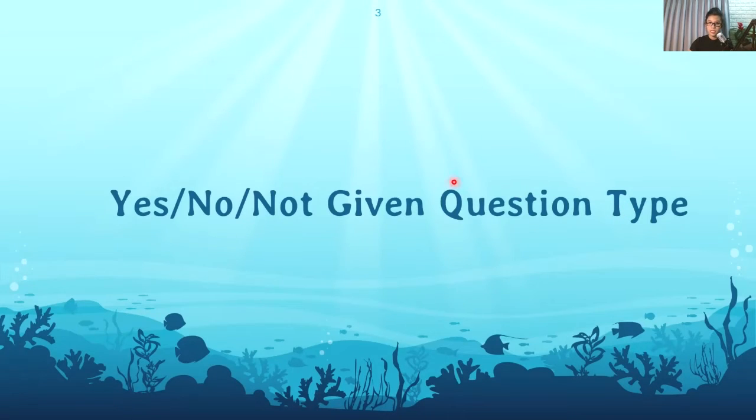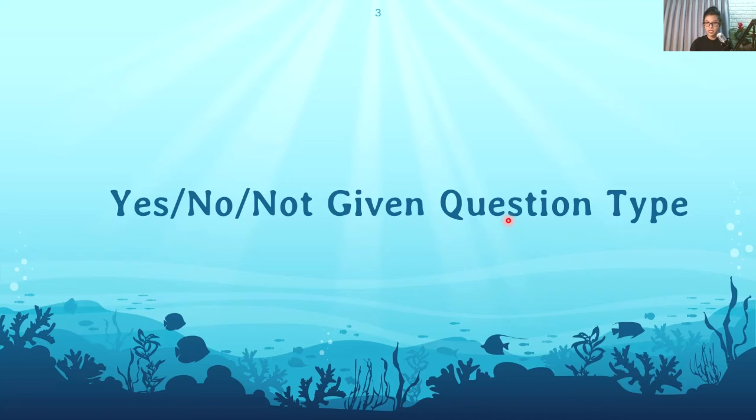This is the Yes, No, or Not Given question type. You will be given question statements, and you have to decide whether the information is true and accurate, or literally the opposite meaning of what's given in the paragraph, or the Not Given type.